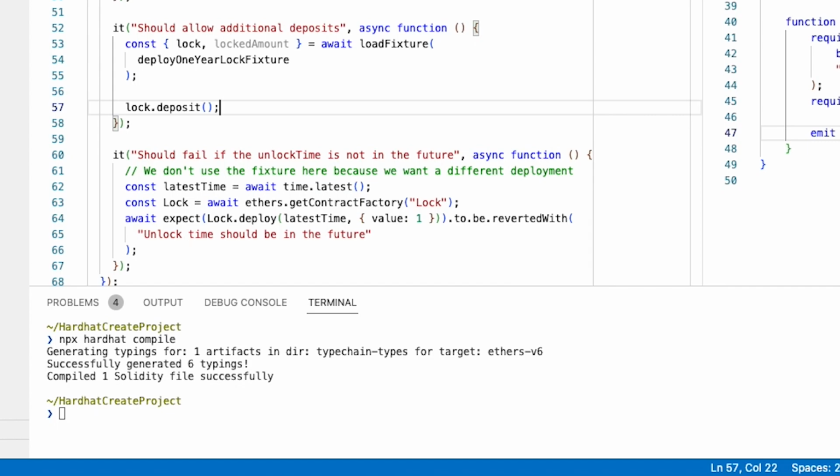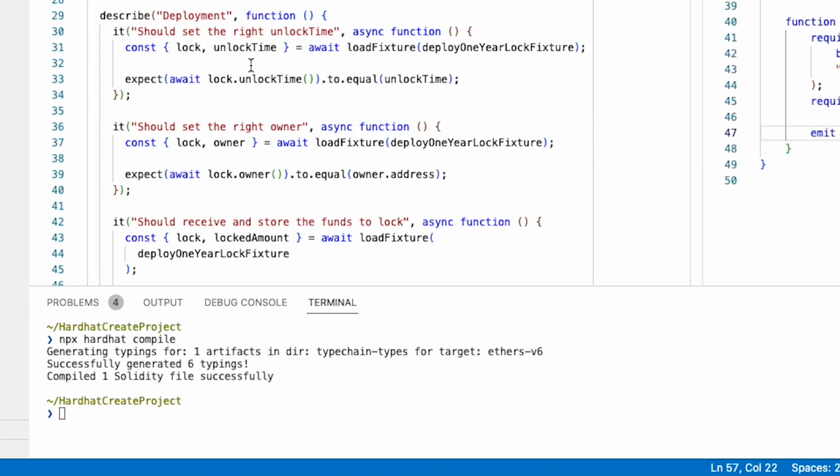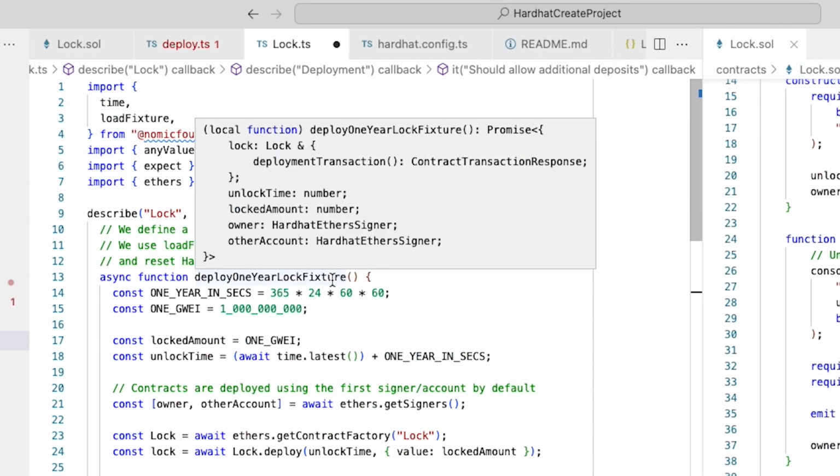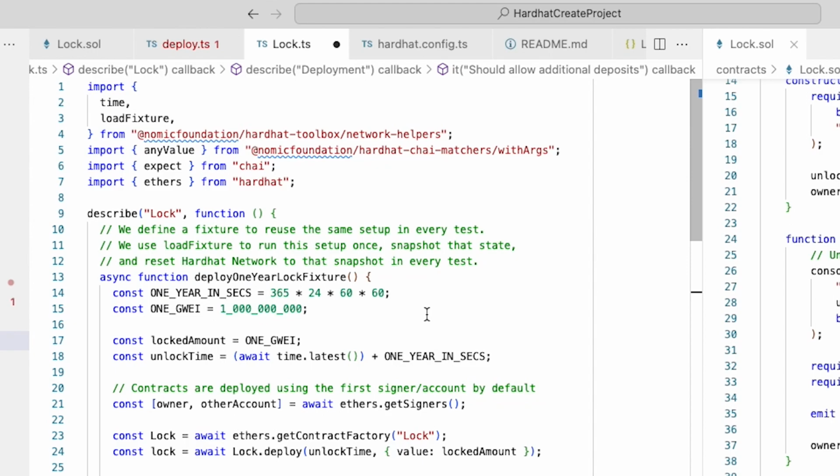Finally, one thing we want to take a look at while we're here is up at the top of our test file where it creates the fixture that does the setup for every single test and essentially recreates the contract and redeploys it on the blockchain so that it's fresh and unmanipulated and you can get predictable test results. Although bear in mind that that could also lead to unpredictable test results if you're expecting things to still be there each test. And if we look here, we can see that we have an owner and an other account,